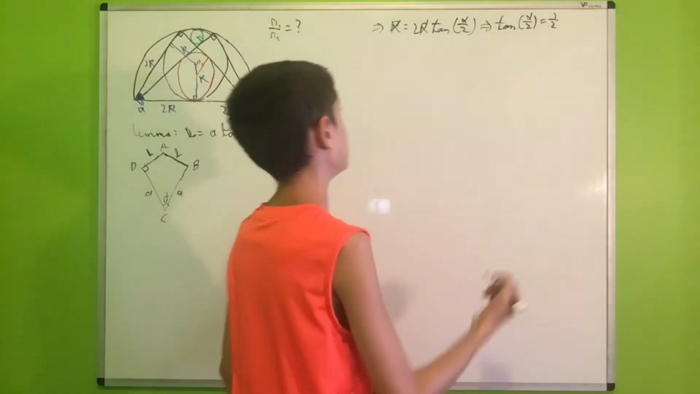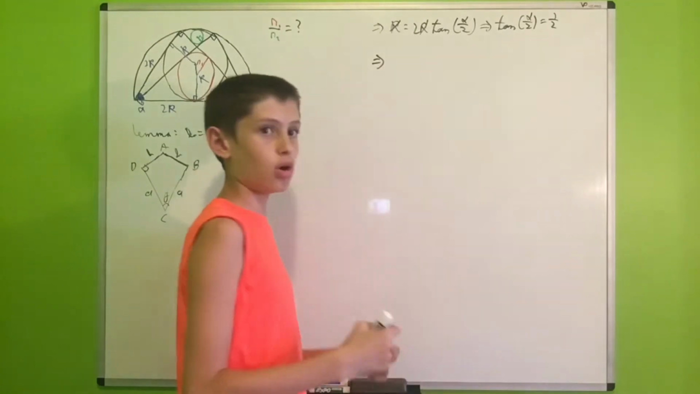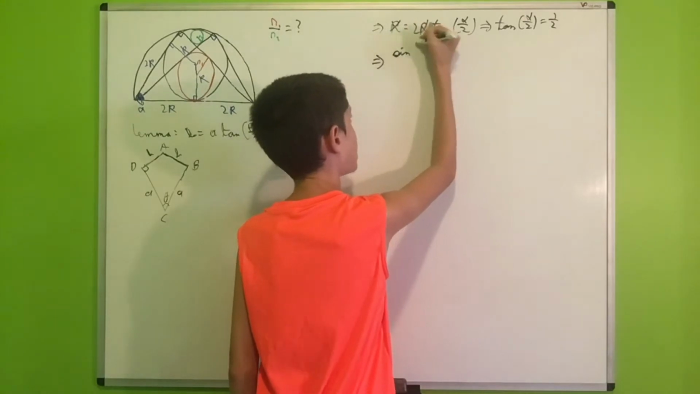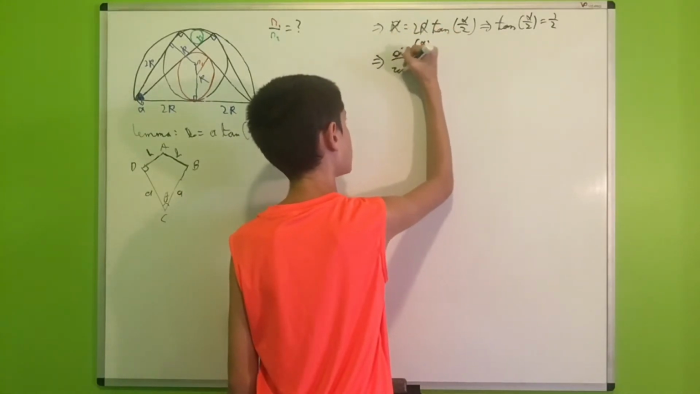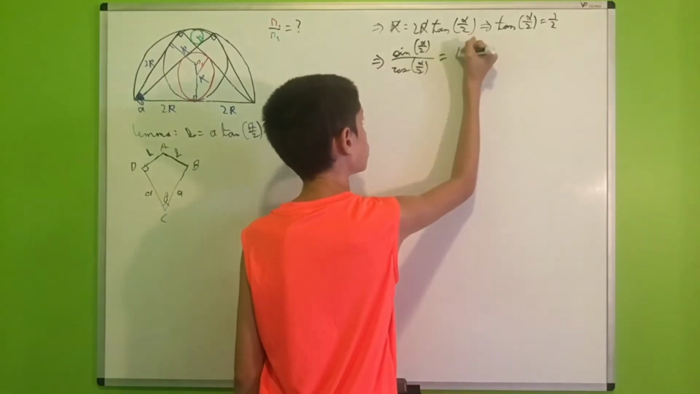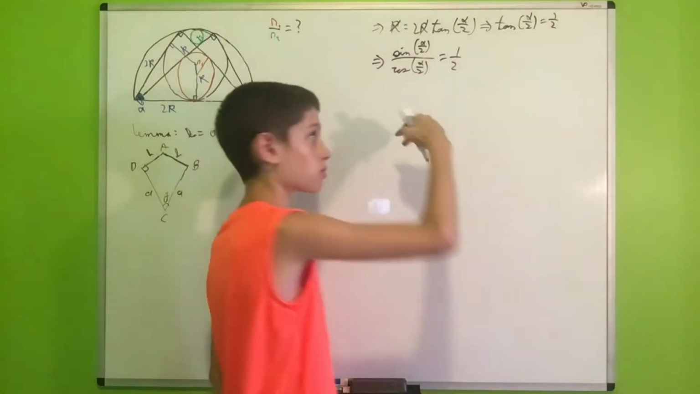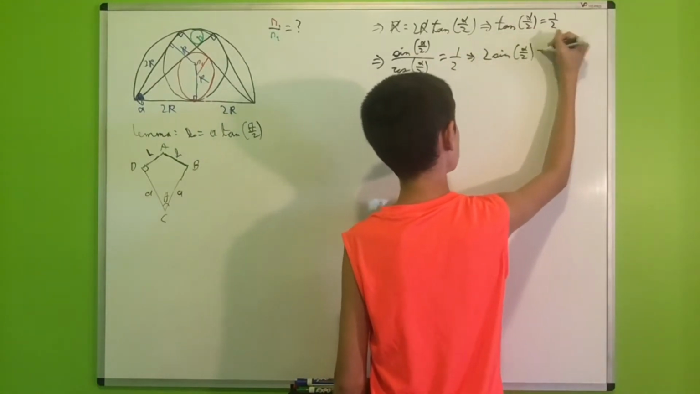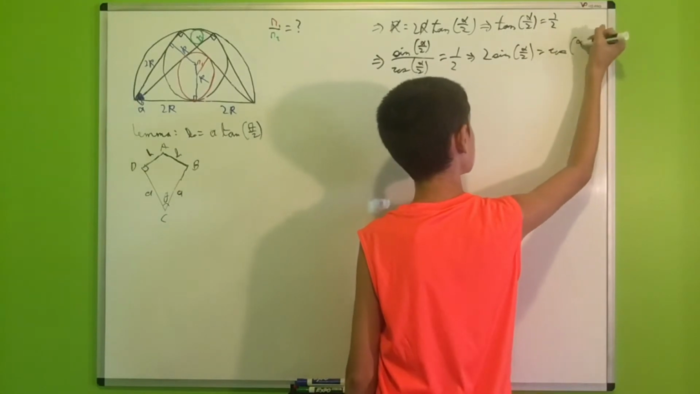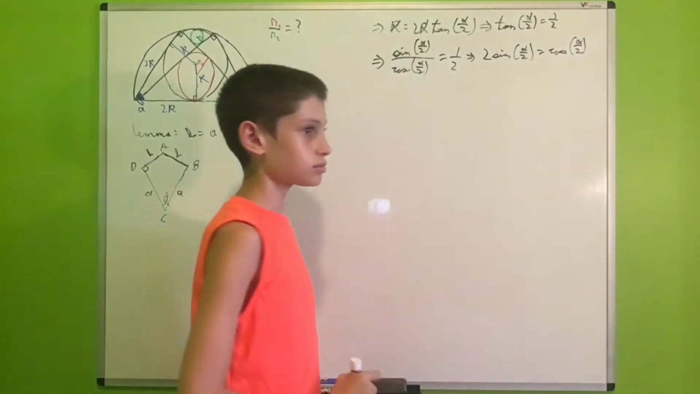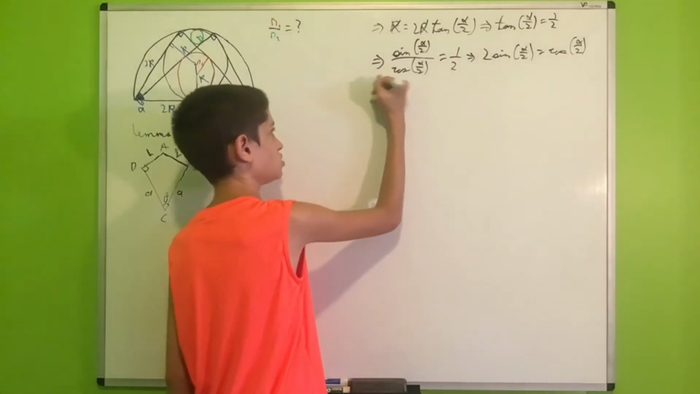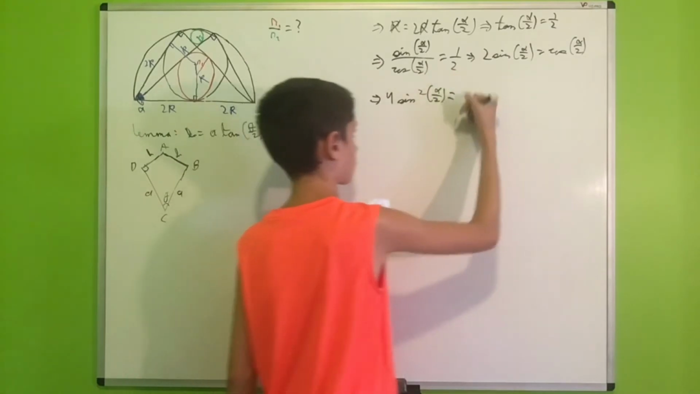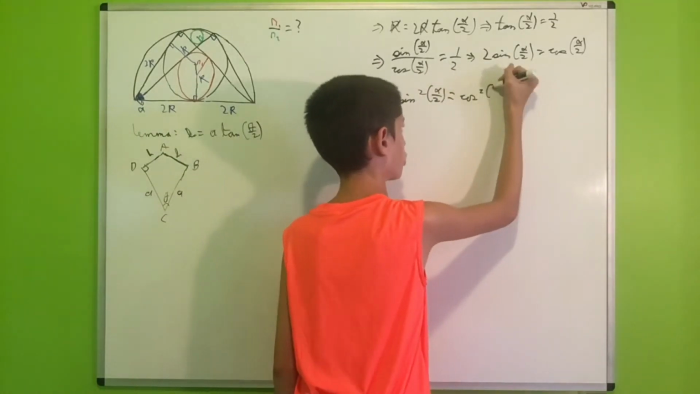And now I would like to use this information to figure out the sine, cosine, and tangent of alpha. And here's how we are going to do it. We know that the tangent is nothing but the sine over the cosine, so this will be sine alpha over 2 over cosine alpha over 2 is equal to 1/2. And then we'll cross multiply to get that 2 sine of alpha over 2 is equal to the cosine of alpha over 2. And now I would like to square both sides, so this will give us 4 sine squared alpha over 2 is equal to cosine squared of alpha over 2.